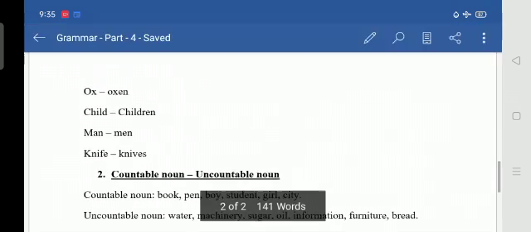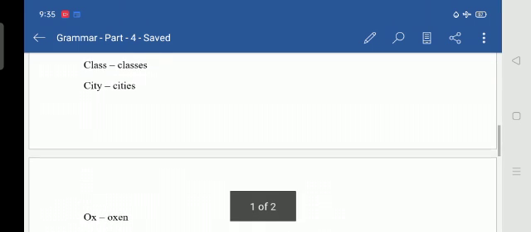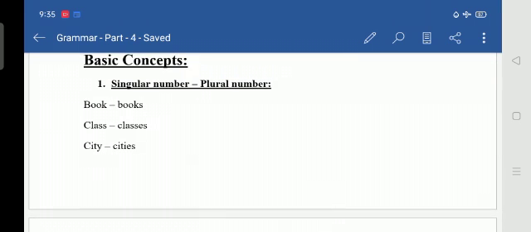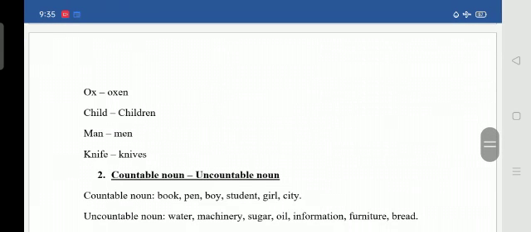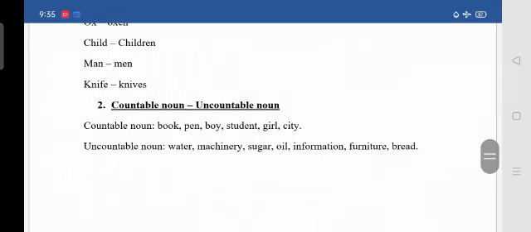So see the singular and plural once again. Book, books. Class, classes. City, cities. Ox, oxen. Child, children. Man, men. Knife, knives. Now see the second topic, countable noun and uncountable noun.